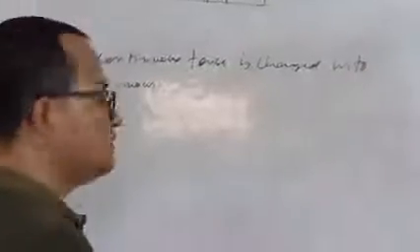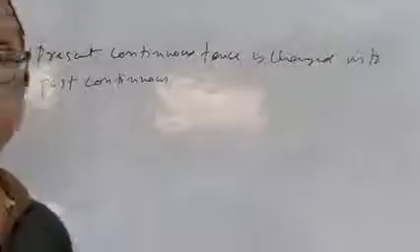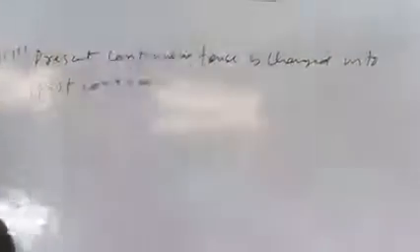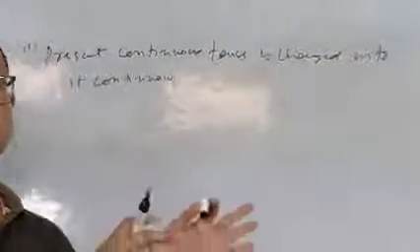This is the second example of corresponding past. So if the tense of the reported verb is past, then the tense of the reporting speech is changed from present continuous to past continuous.